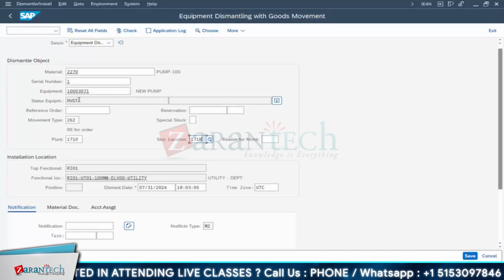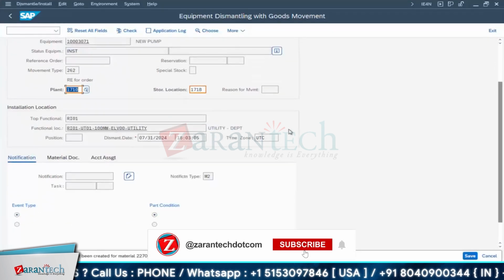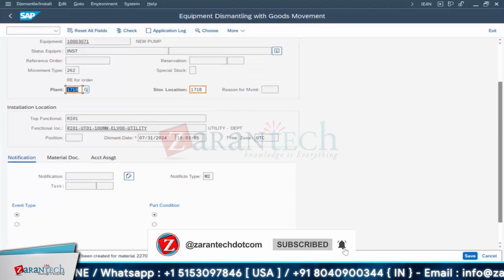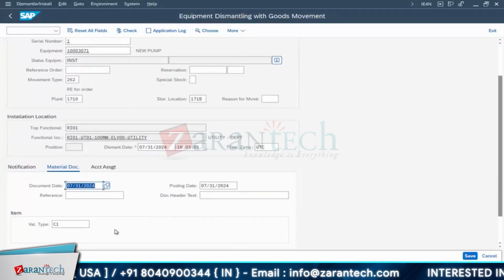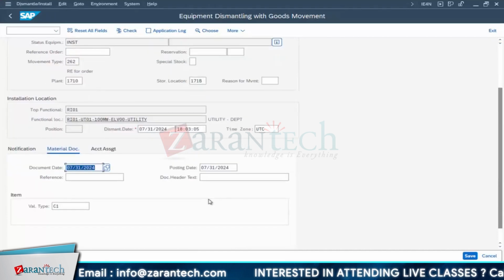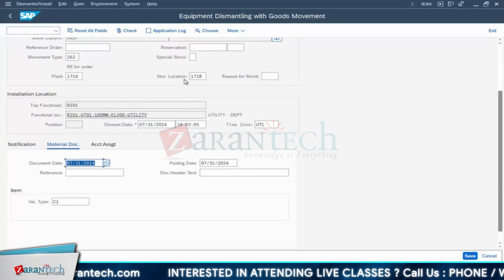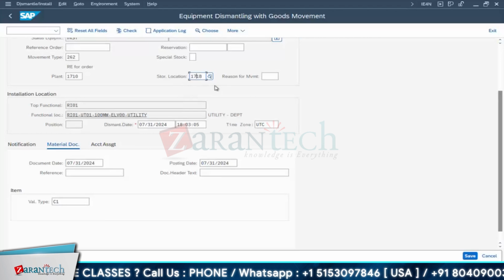Correct. Now the status of the equipment is INST. Come back. Now go for your material document. Okay. Storage location has not been created for the material. Yeah, that's the warning. 171K. You should have 171A, 171B also, but it's fine. It's just a warning. It will be extended automatically. It will allow. There is no restriction.